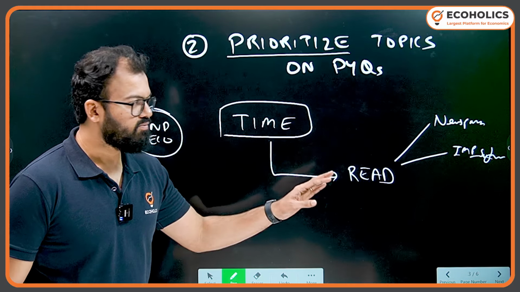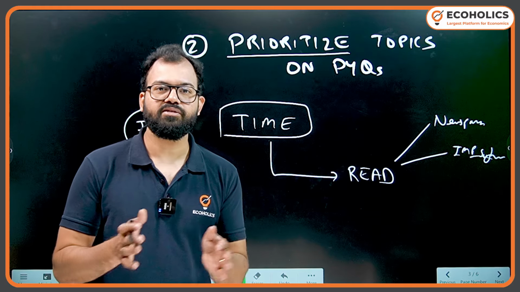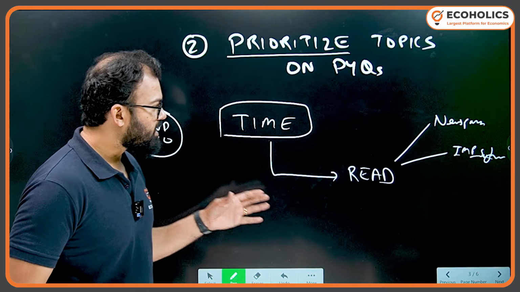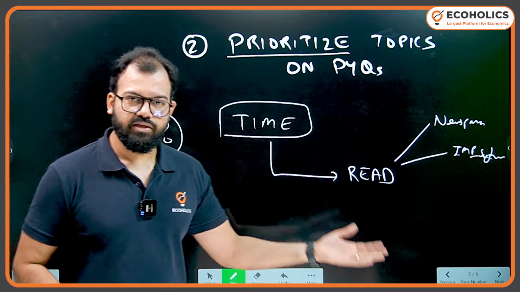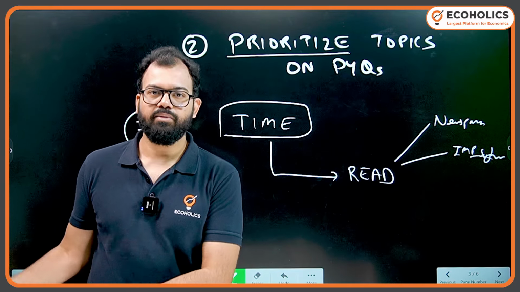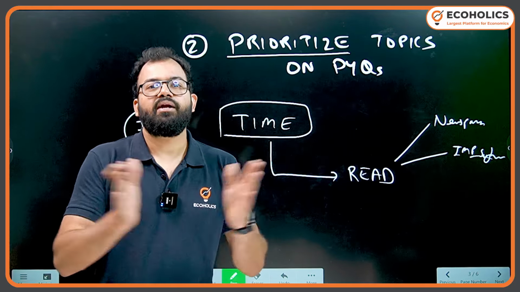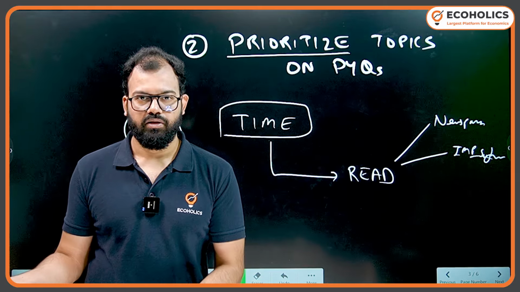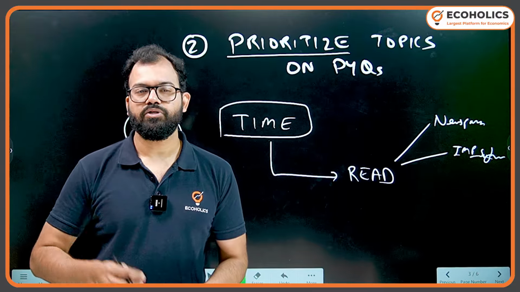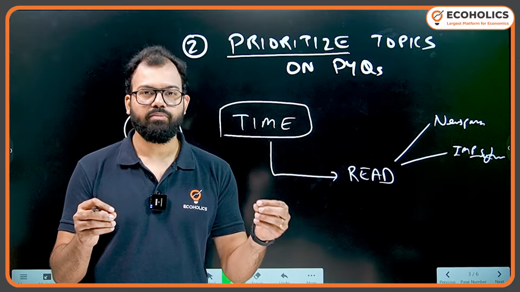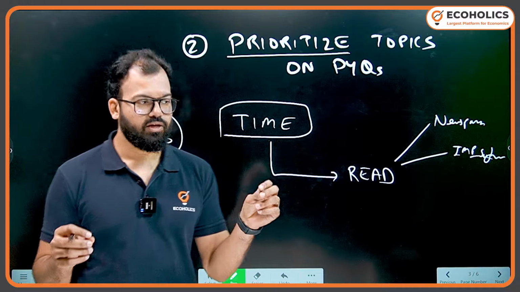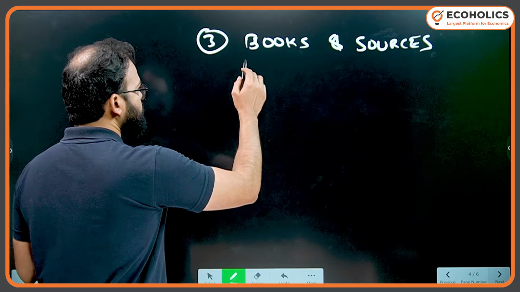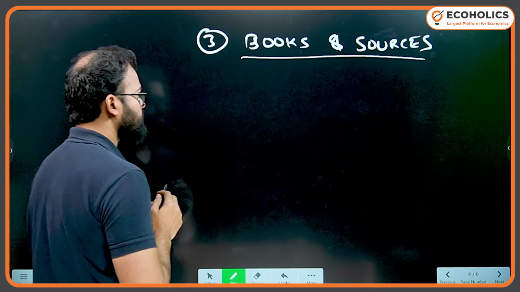At Ecoholics, we encourage students to make their personal timetable. If you want your personalized timetable, you can contact us. Making the timetable is very vital, and very easy as well. But following the timetable is very important. How many of you have made a timetable and did not follow it for even a day, a week or a month? The reason is very simple: we do not understand our capacity and we make the timetable too rigid. These are the two basic problems in your timetable. We'll discuss that some other day. But here, what is important is books and sources.